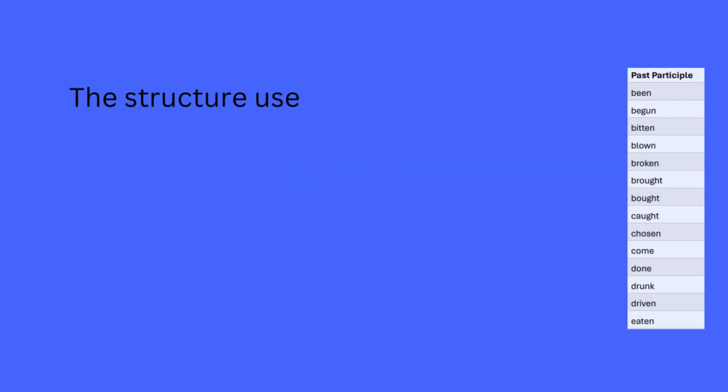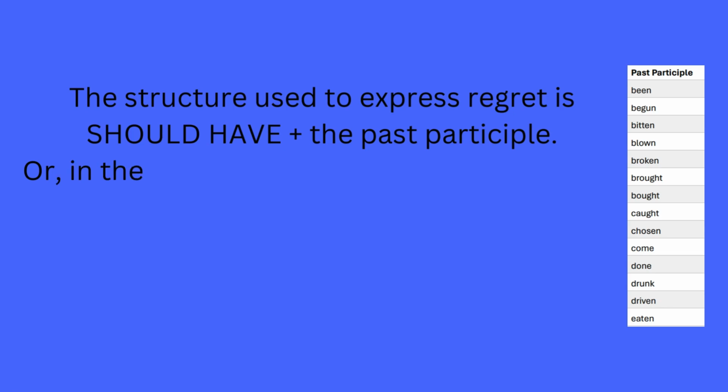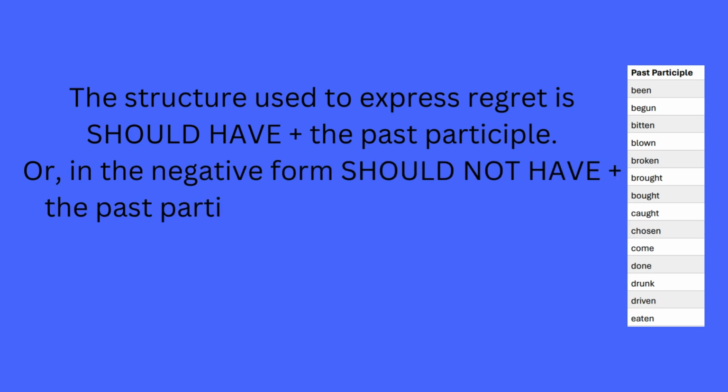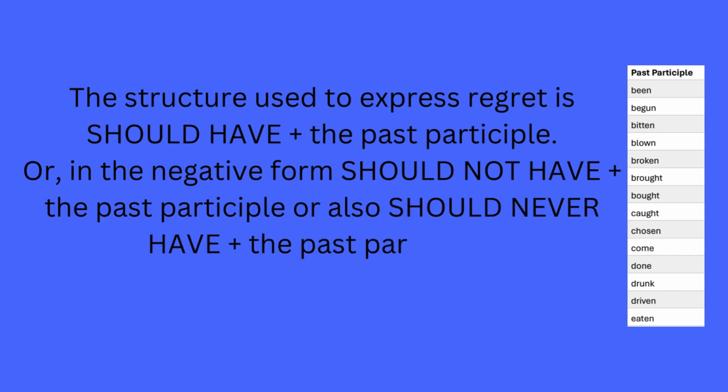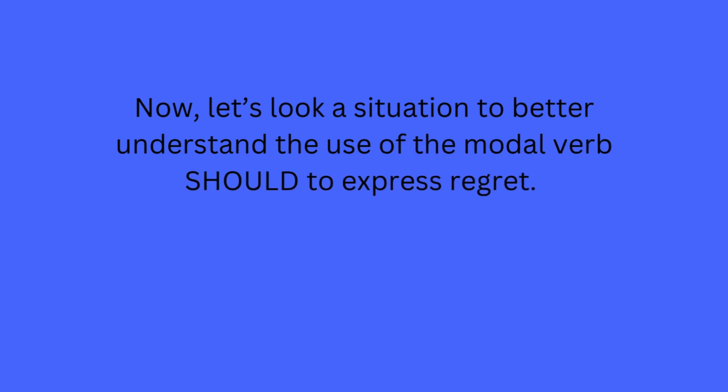The structure used to express regret is should have plus the past participle, or in the negative form, should not have plus the past participle, or also should never have plus the past participle. Now let's look at a situation to better understand the use of the modal verb should to express regret.